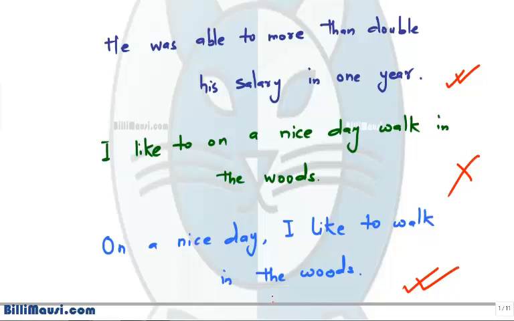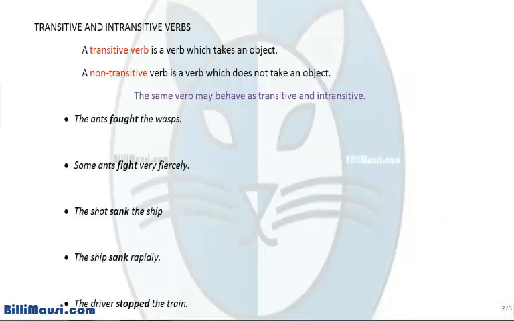Now we'll go through the topics on transitive and intransitive verbs. The prerequisite to understand transitive and intransitive verbs is that you go to the video on subjects and objects. If you have not gone through subjects and objects, please go through that video. A transitive verb is a verb which takes an object. An intransitive verb is a verb which does not take an object. And this is a very simple definition. But what do you mean by takes an object or does not take an object?